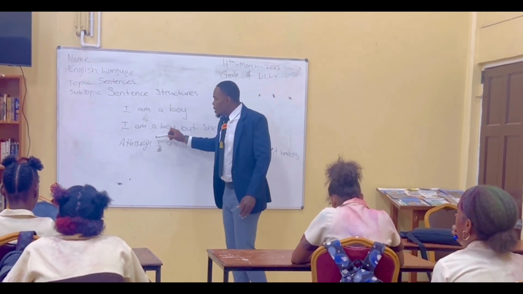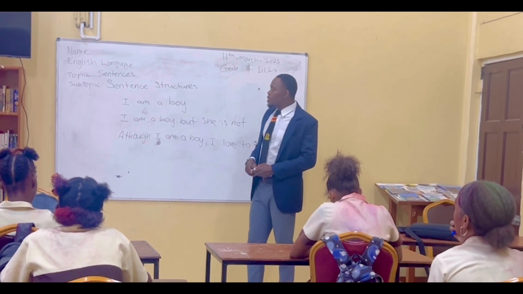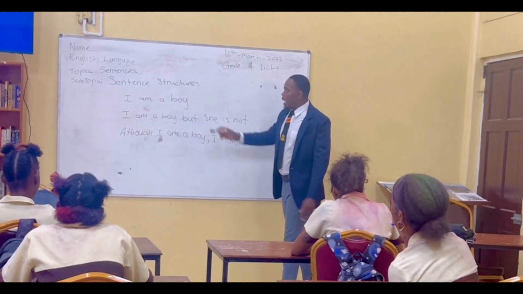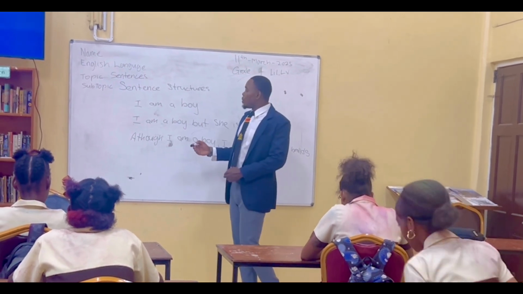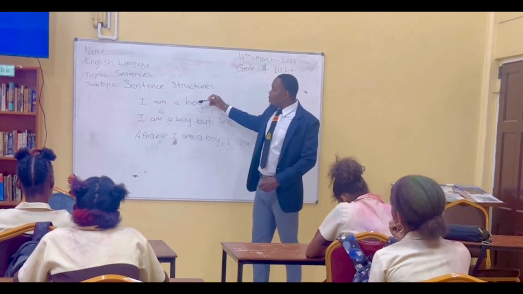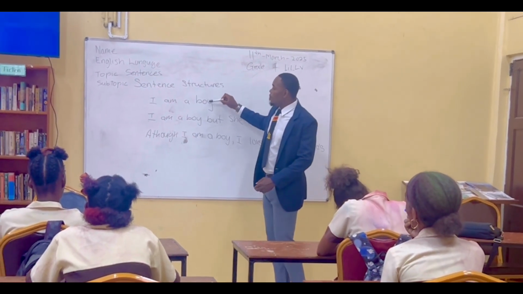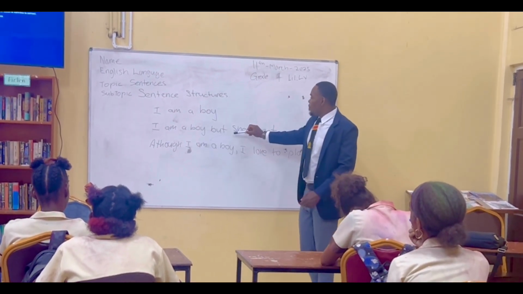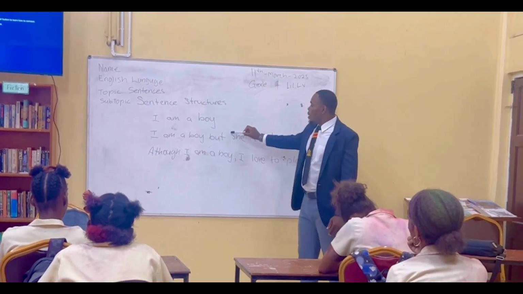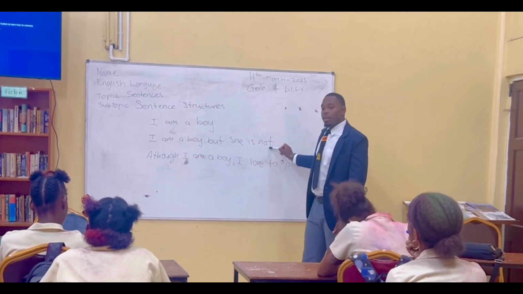Since we're dealing with sentence structures, you have three sentences here. Which one seems the simplest? I am a boy, the first one, right? So this is a simple sentence. And what we could see from I am a boy is that it builds and gets larger. I am a boy, but she is not.